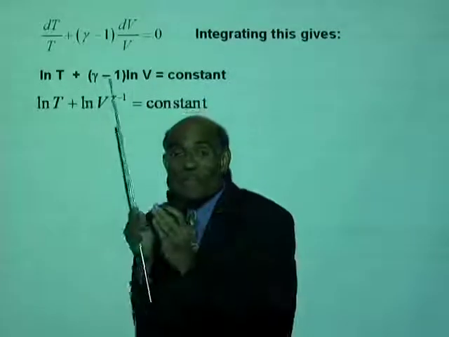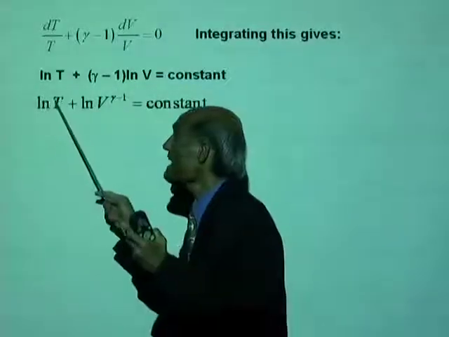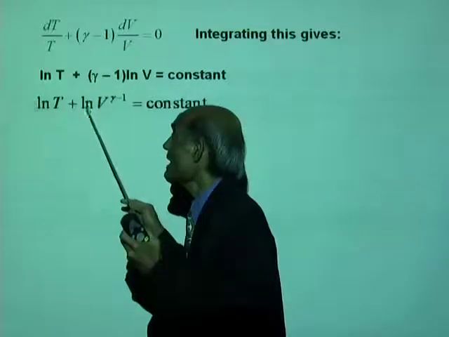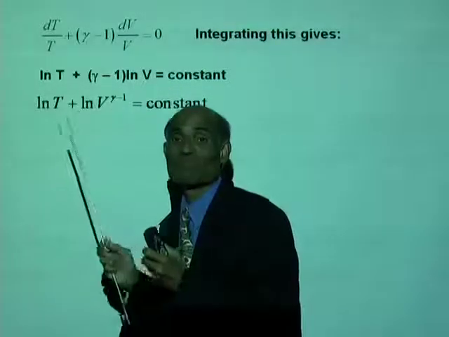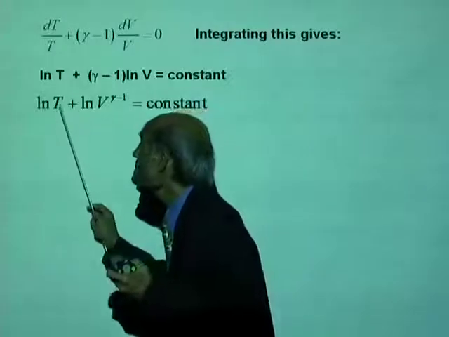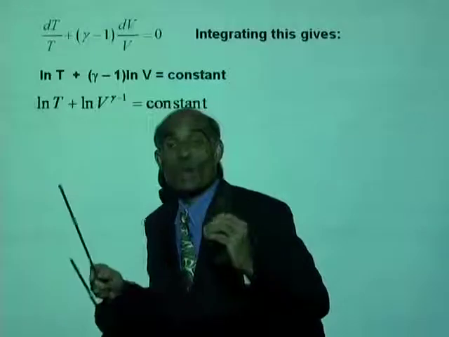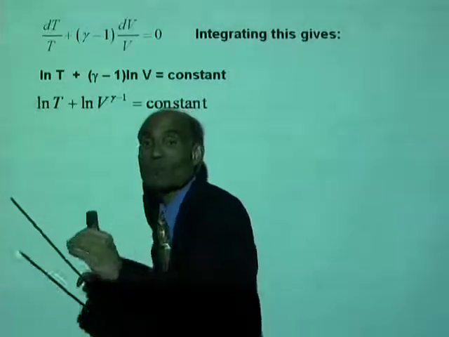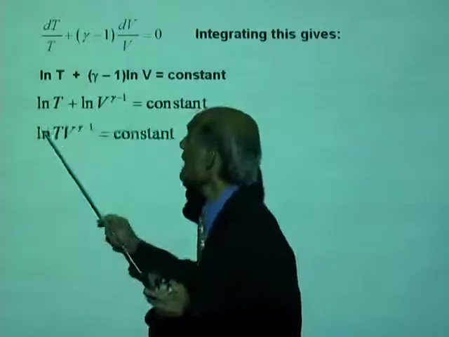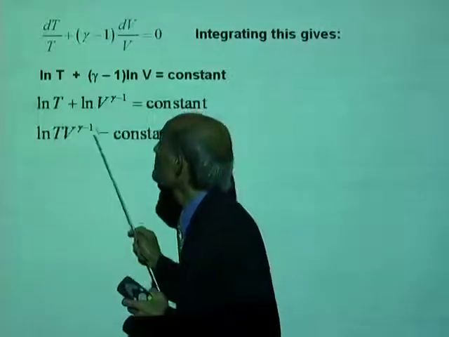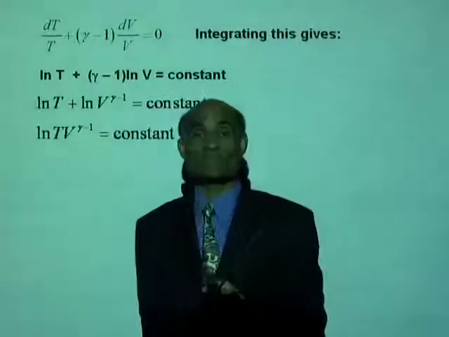Can you combine that into a single logarithmic term? What is ln of T plus ln of V to the power of gamma minus 1? It will be ln of T V to the power of gamma minus 1. Log of a plus log of b is log of ab. So you have ln of T V to the power of gamma minus 1 is a constant.